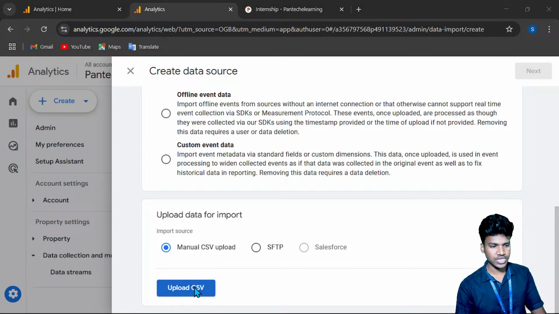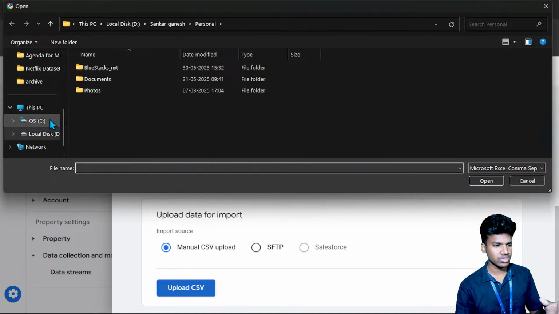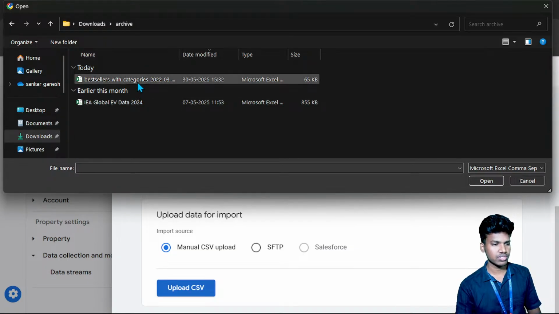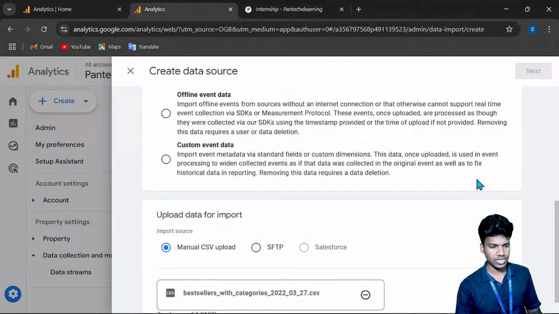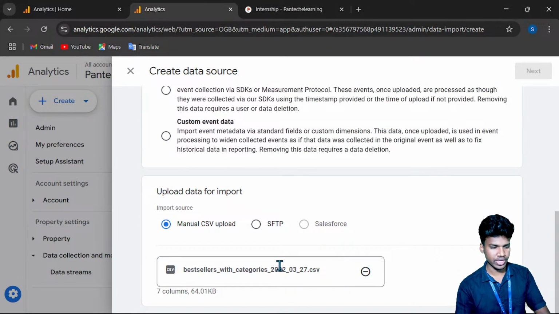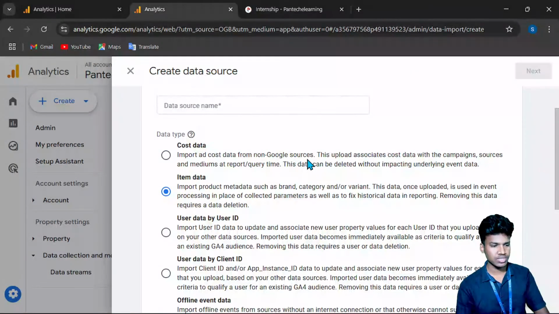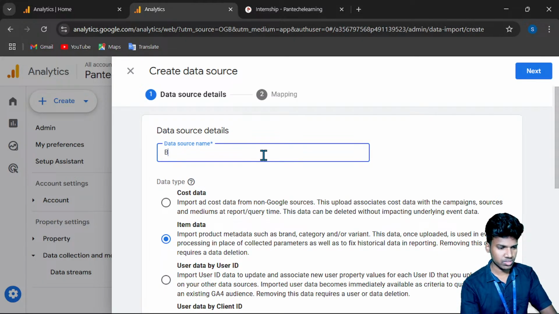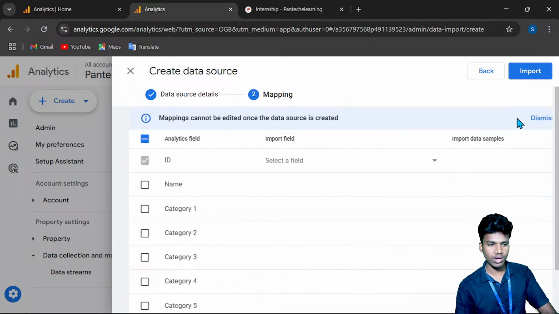Once I choose upload CSV, it moves to my local system. I go to the downloads. Here I have the data, the best seller with categories. Once I click and open it, the CSV file will be uploaded here. Now the remaining thing is to give the data source name. I give the name like this, book selling data, and go to the next step.